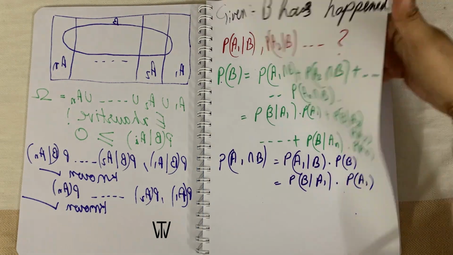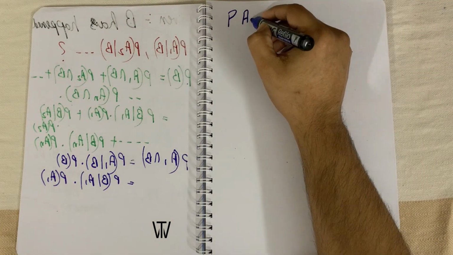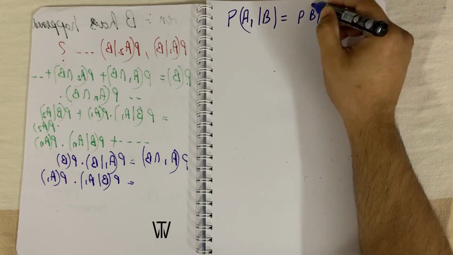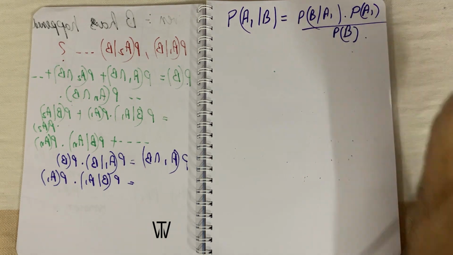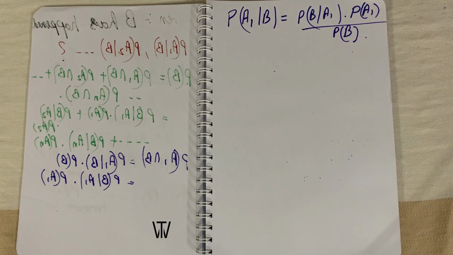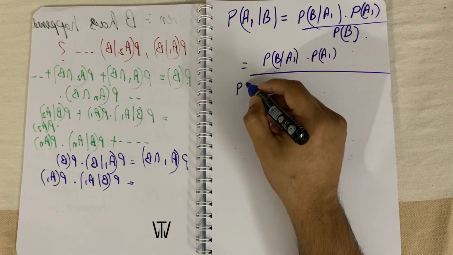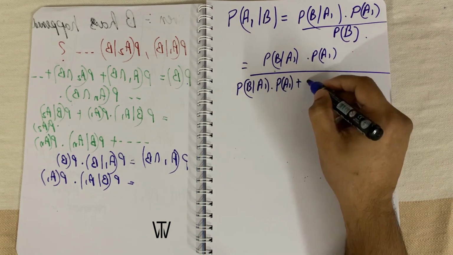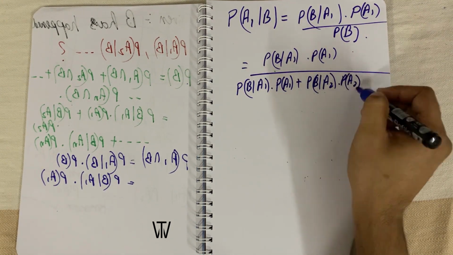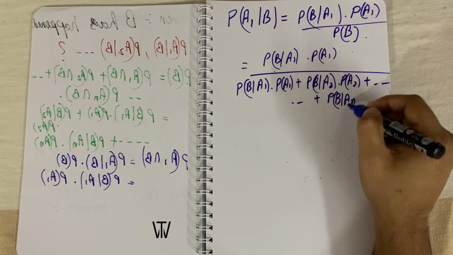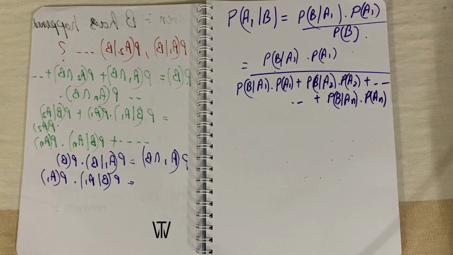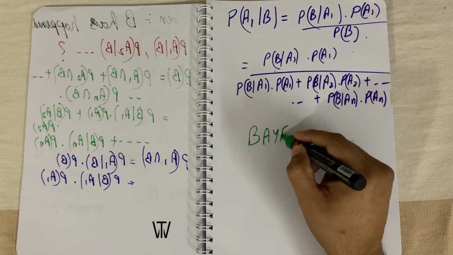So P of A1 given B equals P of B given A1 into P of A1 by P of B. By just plugging the formula of P of B that we just saw before, P of B given A1 into P of A1 divided by P of B given A1 into P of A1 plus P of B given A2 into P of A2 plus so on P of B given An into P of An. We are already given all the numbers on the right hand side, so we can calculate the number on the left hand side. And that's the Bayes theorem.